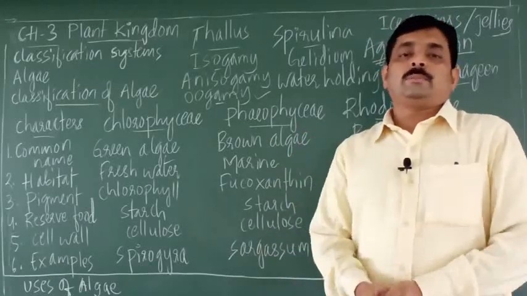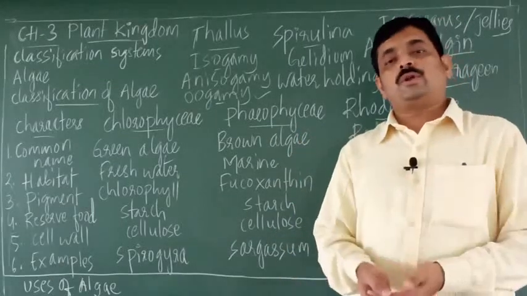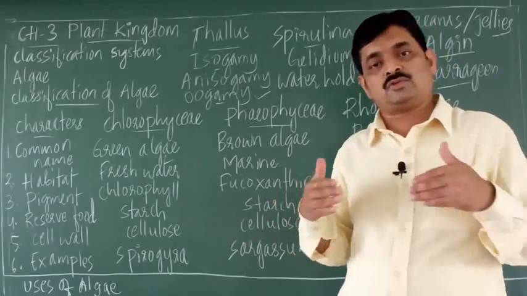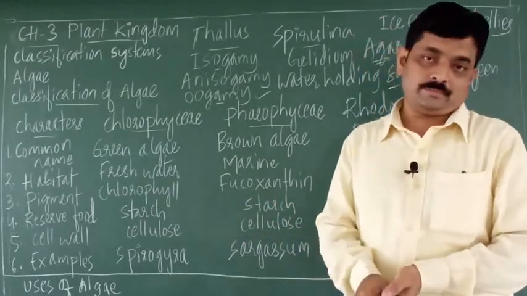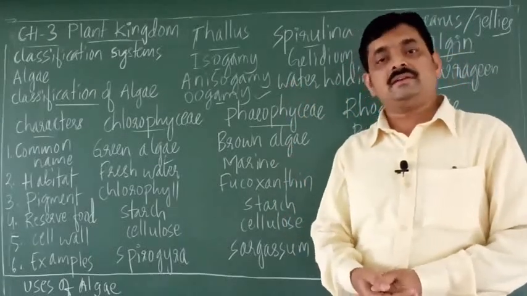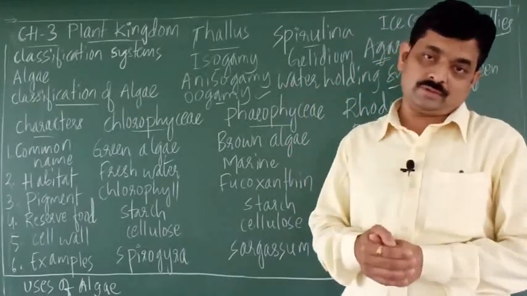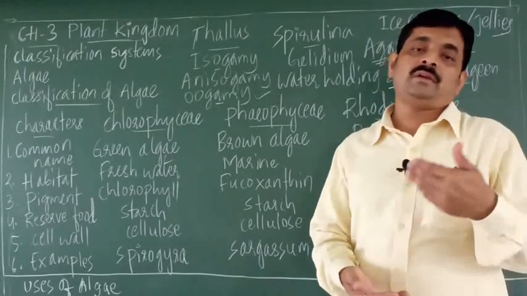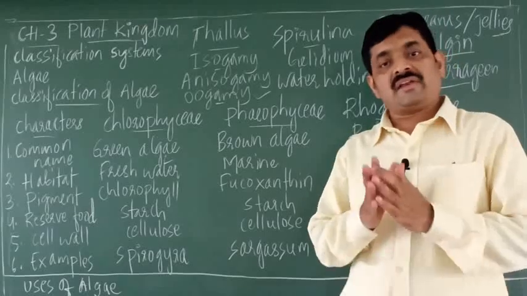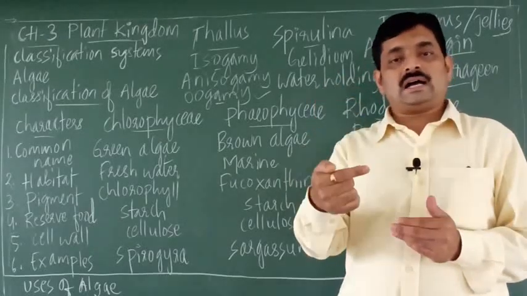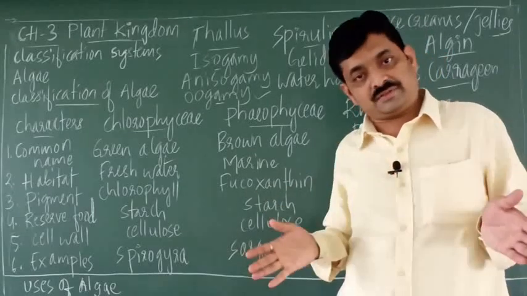Then coming to reproduction. Reproduction in algae is of different types such as vegetative reproduction, then asexual reproduction and sexual reproduction. Vegetative reproduction in algae may be by fragmentation. Fragmentation means an alga may break into pieces.